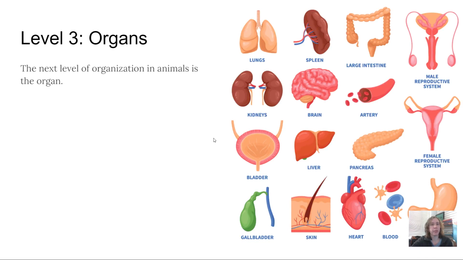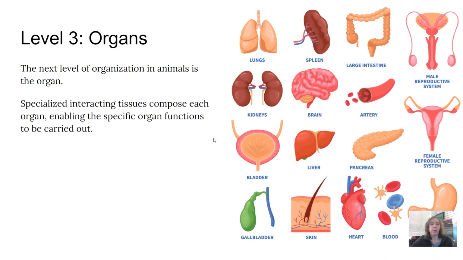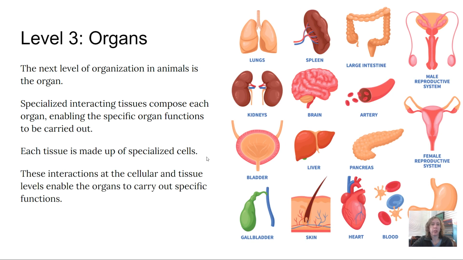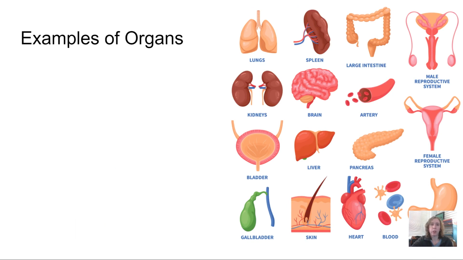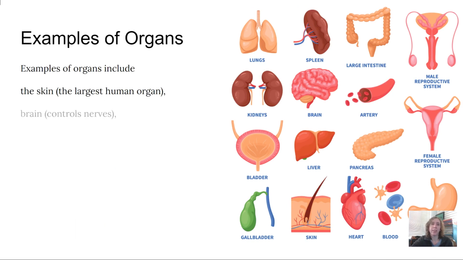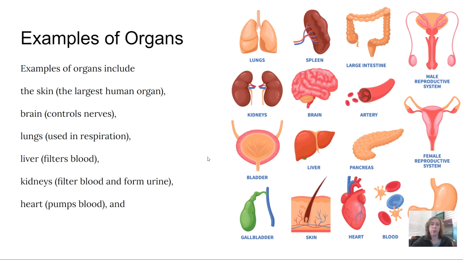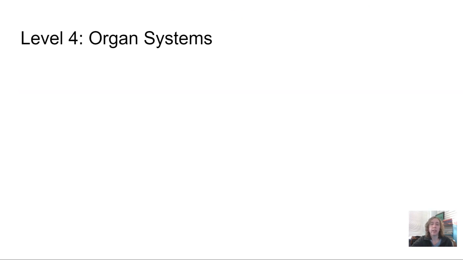Okay, organs is the next level. Specialized interacting tissues compose each organ, enabling the specific organ functions to be carried out, and each tissue is made up of specialized cells. These interactions at the cellular and tissue levels enable organs to carry out specific functions. Each organ is made of tissues with similar structure and function. Examples would include the skin, the brain, lungs, liver, which filters blood, kidneys, filtering blood and forming urine, and then the heart, which pumps blood, and the stomach used in digestion.